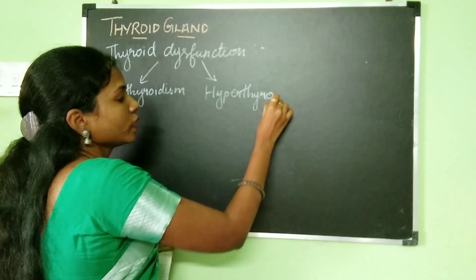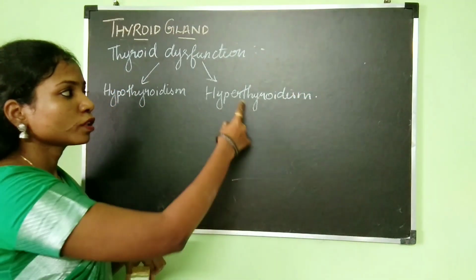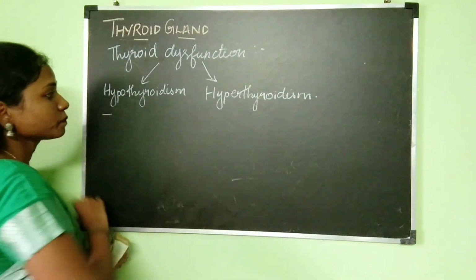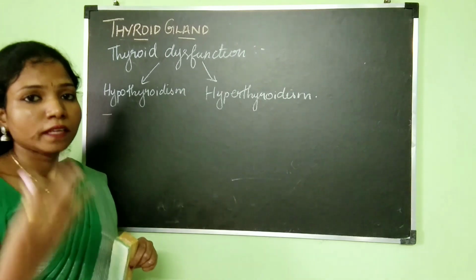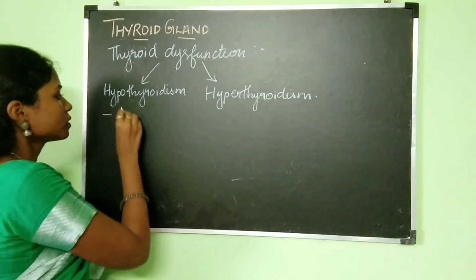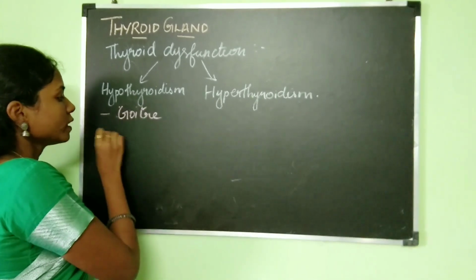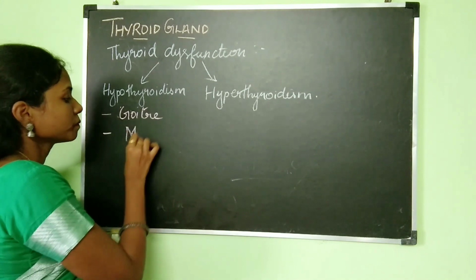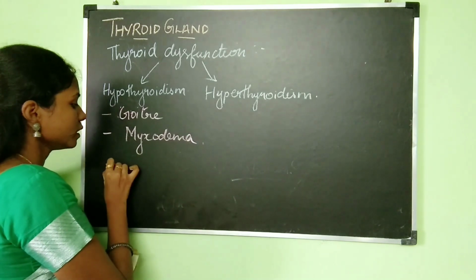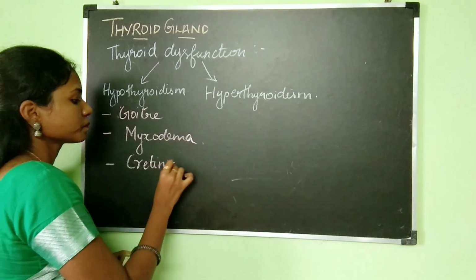Increased production of thyroid hormone by the thyroid gland will lead to what is known as hyperthyroidism. Under hypothyroidism, we are going to be studying three disorders. The first one is goiter, the second one is myxedema, and the third one is cretinism.